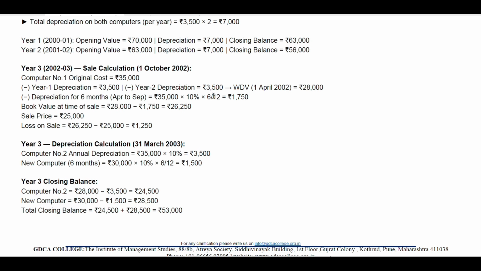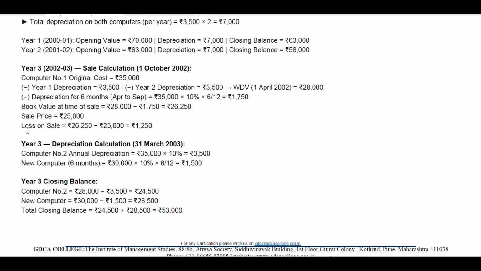In coming examinations, people might ask for 4 months, 3 months, whatever months accordingly. Book value at the time of sale is 28,000. As you can see here, depreciation with WDV is 28,000 minus 1,750 rupees as depreciation for 6 months, which comes to 26,250 rupees total. So the sales price is 25,000.